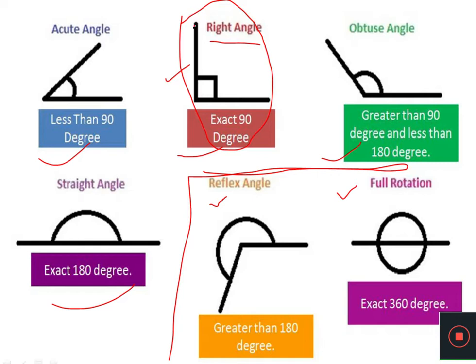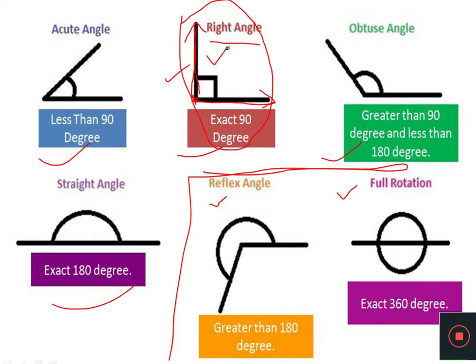Now, dear students, as we earlier learned the definition of angle, in that definition they told that the angle is the figure formed by two rays. Here you can see this is the first ray and this is the second ray, and whose vertex or end point is the same. Here the vertex or the end point of this ray and the vertex or the end point of this ray is the same.